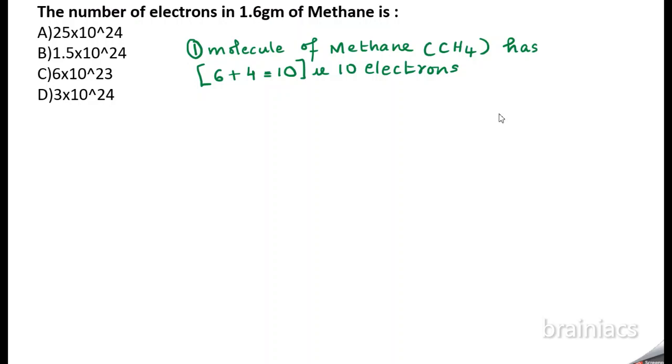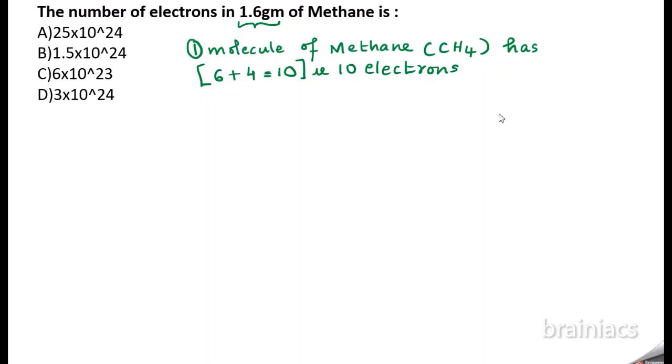Then what they have given to you is here 1.6 gram. Now convert this 1.6 gram of methane to number of molecules. Then we know how many electrons are in one molecule, then multiply that with the number of molecules, and you will get the total number of electrons. So we will see how to convert 1.6 gram to number of molecules.